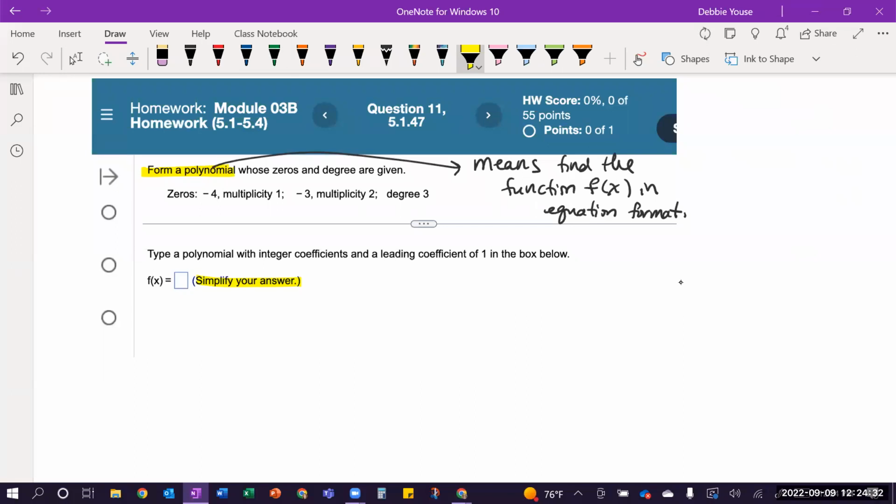So we have to come up with the equation. So what do we know? Well, it has specific zeros. So the zeros, there's two of them. One of the zeros is a value of -4. The other one, after the semicolon, is a -3. Those are the zeros, okay? So you have to look carefully where the commas are and where the semicolons are so you understand what they're giving you.